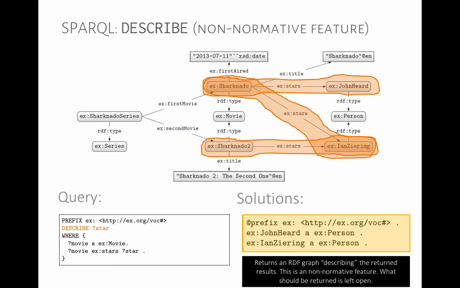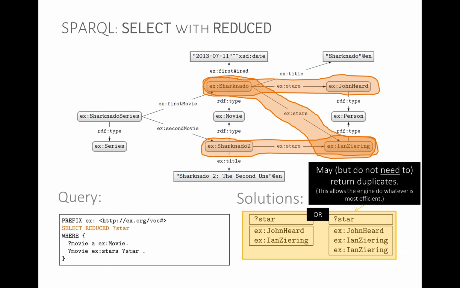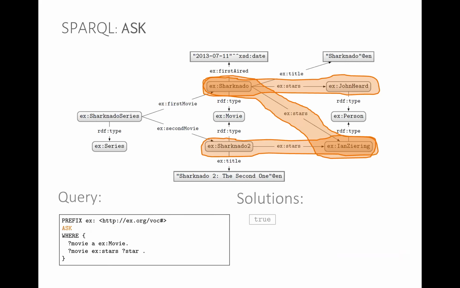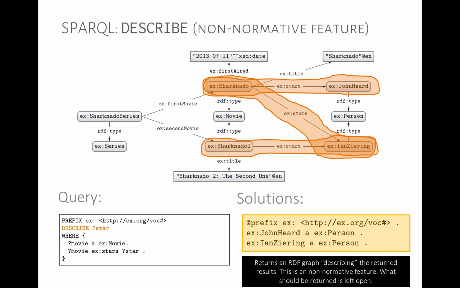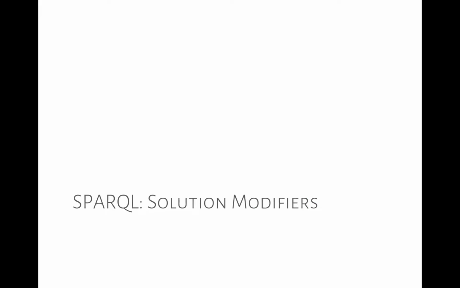These are the four query types. In brief, we have select that returns tables, we have ask that returns booleans, we have construct that returns RDF graphs, and describe that returns RDF graphs. By far the most commonly used is select. Construct and ask are relatively frequent, but maybe not as frequent as select. And then describe is really specific and is usually used internally for query engines, principally because nobody knows what it's supposed to return. Any questions or doubts?